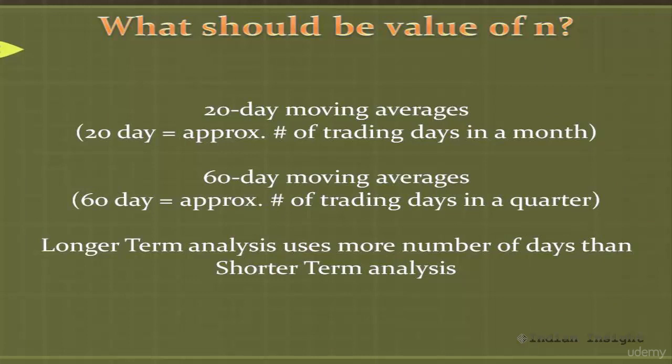Now the number of data points to be included for creating a moving average depends on the intended use of the moving average. A 20-day moving average is often used because a month contains roughly 20 trading days. Similarly, a 60-day moving average is used because it represents a quarter year of trading activity. In general, longer term analysis requires use of more number of days compared to shorter term analysis.